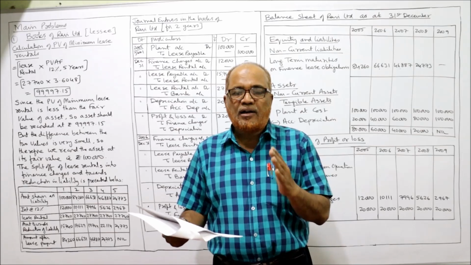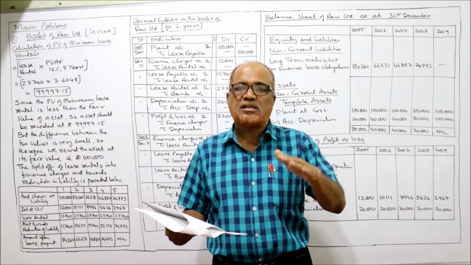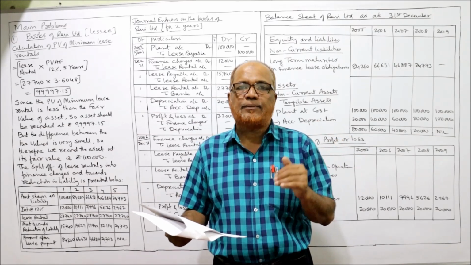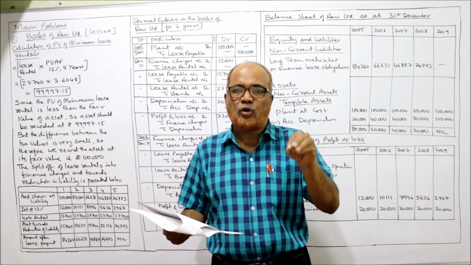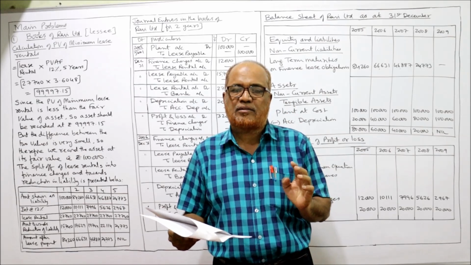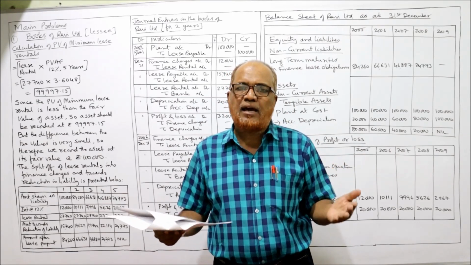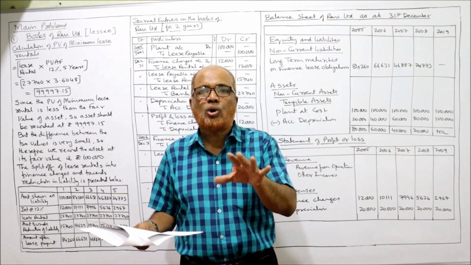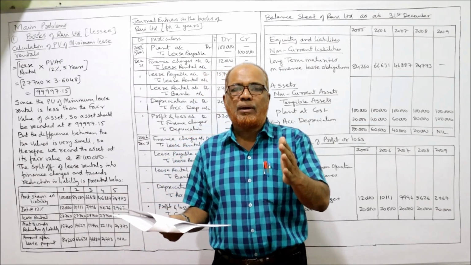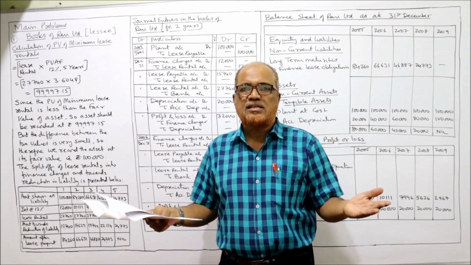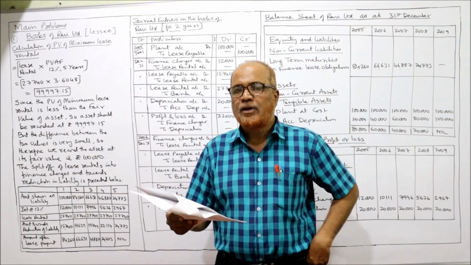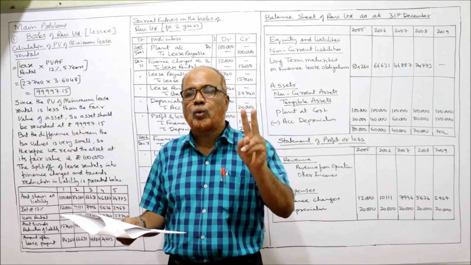So we have to pass the journal entries in the books of Ravi Limited. Which is Ravi Limited? It's the lessee. So in the books of the lessee, we have to pass the journal entry only for 2 years, because every year the same entries will be repeated. The only thing is you must know what the entries are. If you remember the first and second year, that's enough. The same entries will be repeated in the third year, fourth year as well as fifth year. So we are required to pass journal entries only for 2 years.